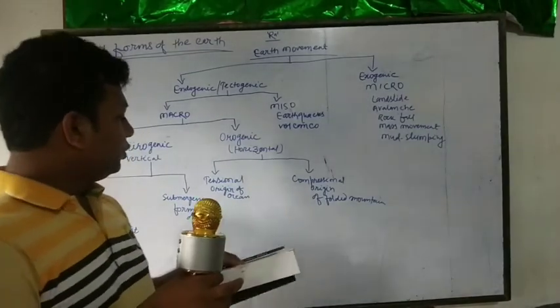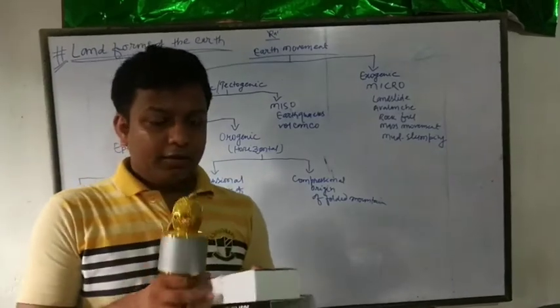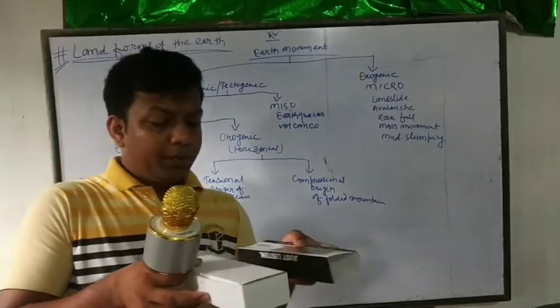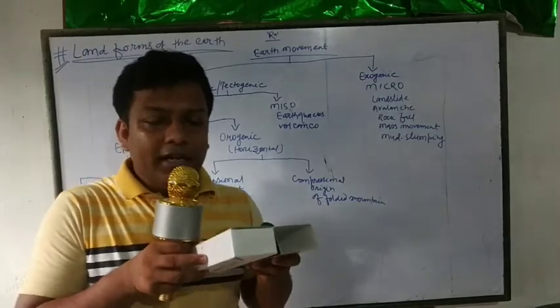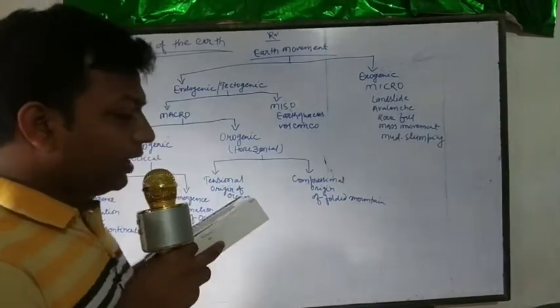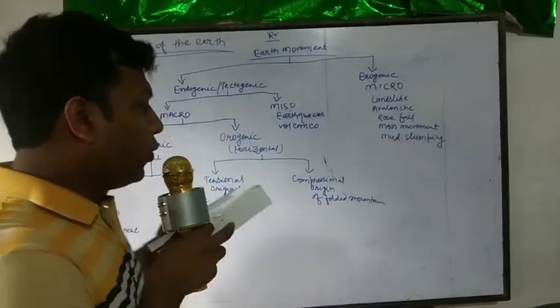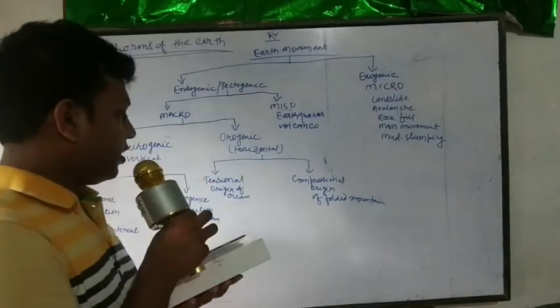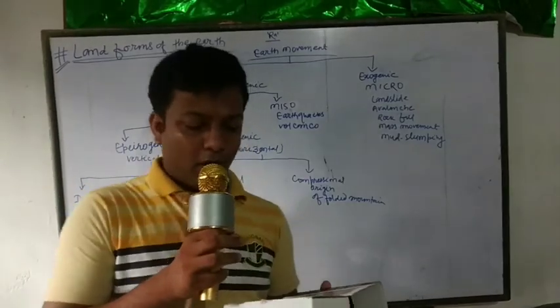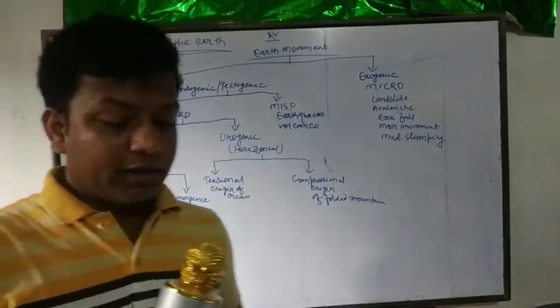Now orogenic, that means horizontal force. When two plates collide with each other, it creates tension, and with this tension the origin of ocean takes place. Okay, look at the folded mountain.